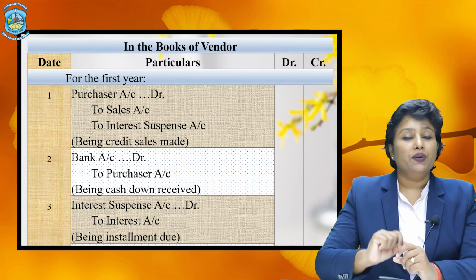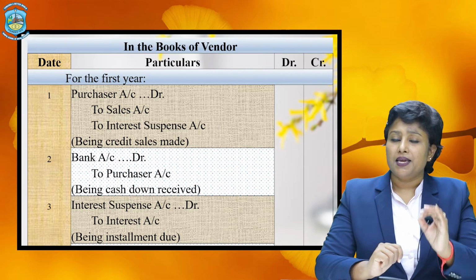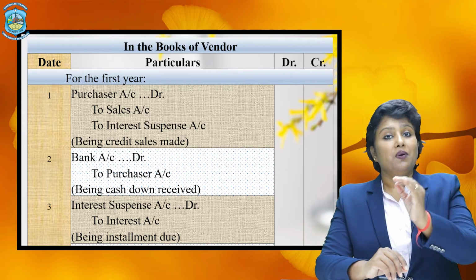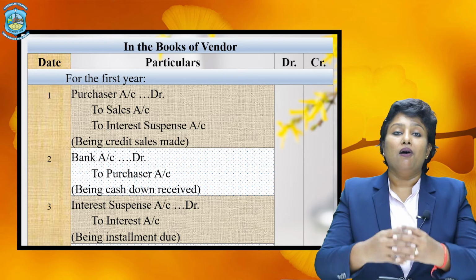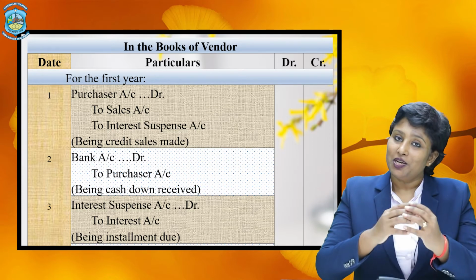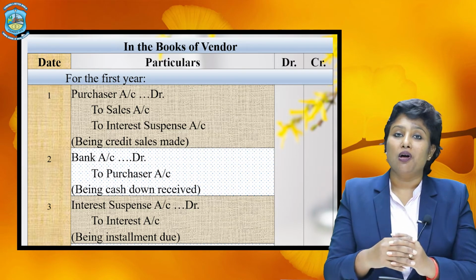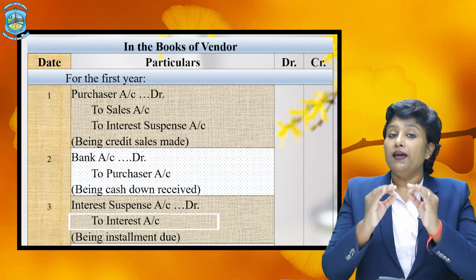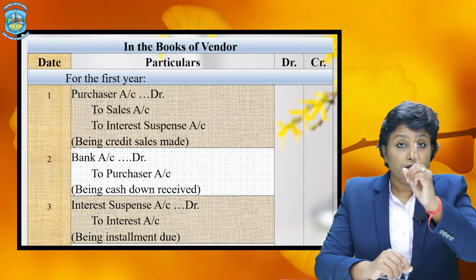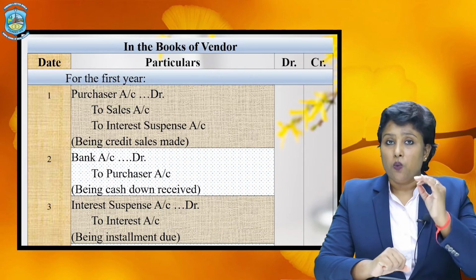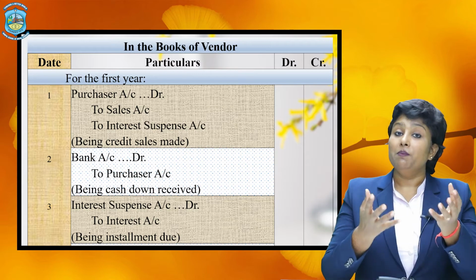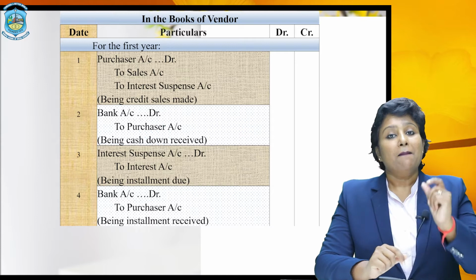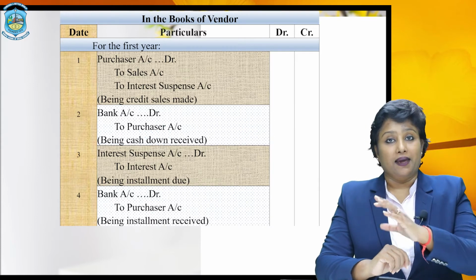So he will credit interest account in his books just the same as the buyer has passed the entry as interest account debited to vendor at the time of installment. So it is just the opposite entry in the books of vendor as interest suspense account debited to interest, only with the amount of interest included in the first installment. Now once the interest has become due, he will be receiving the amount of installment. So for that, the entry would be bank account debited to buyer.